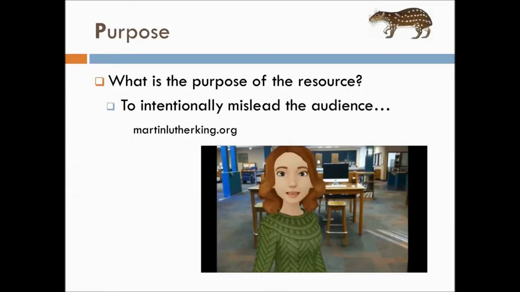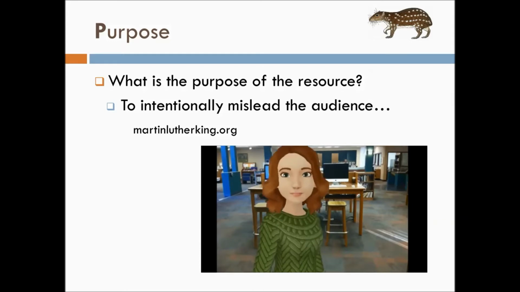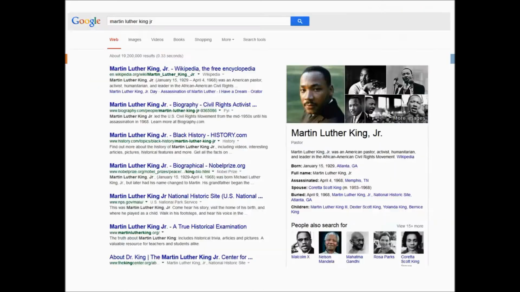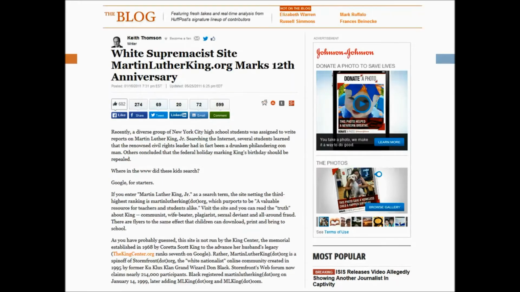Sometimes the purpose of a resource might be to intentionally mislead you. If we were to Google Martin Luther King Jr., we would find a website called martinlutherking.org. While this might sound like a helpful website about Martin Luther King Jr., when we dig deeper, we find out that it is actually owned by a white supremacist group and is out there just to give false information.